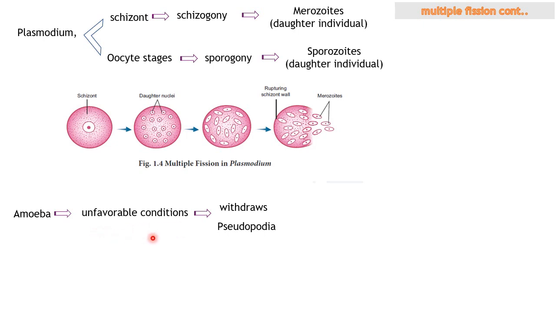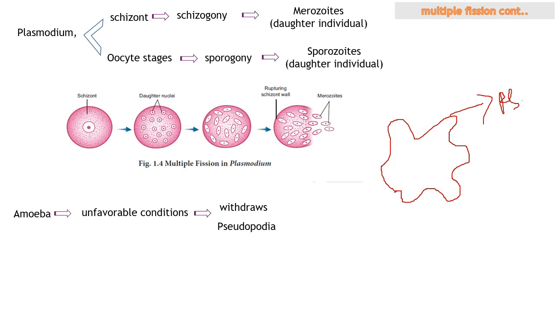During this unfavorable condition, which means no food or an increase or decrease in temperature, it withdraws its pseudopodia. Do you know what pseudopodia is, right? Pseudopodia is the major thing responsible for migration and catching food in the amoeba. So it withdraws, which means it just takes away its pseudopodia. Let me try it here. Amoeba does not have a fixed shape, right? So this is how it looks like. This is known as pseudopodia, right?